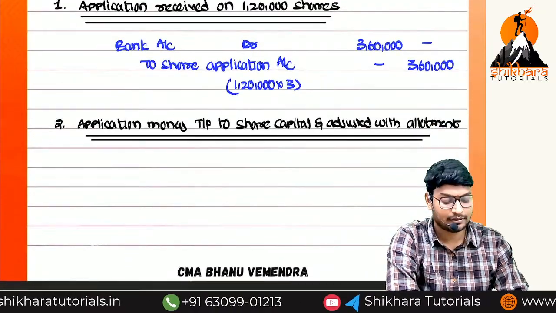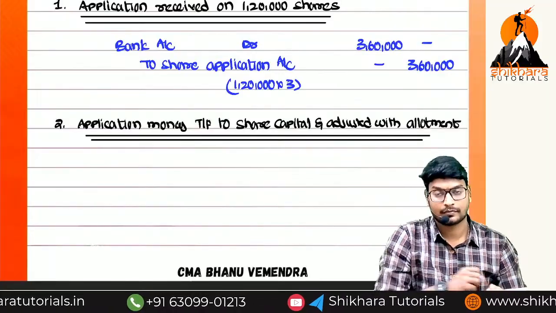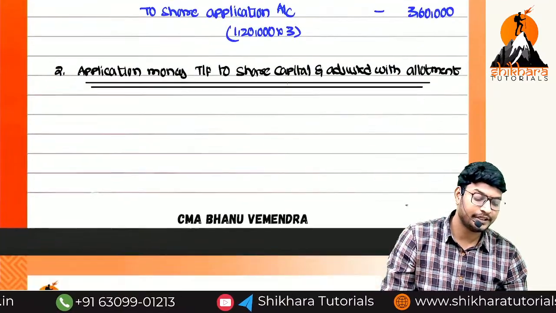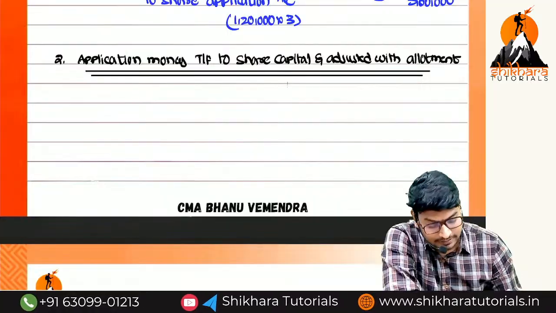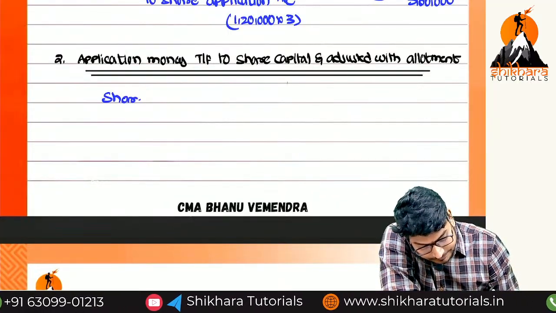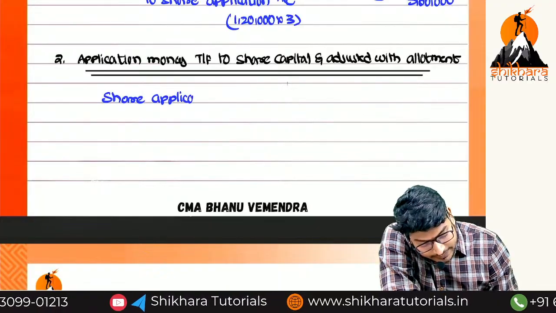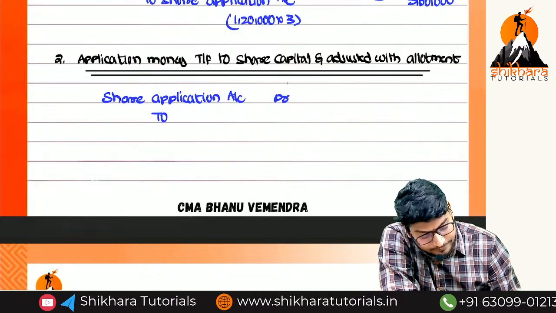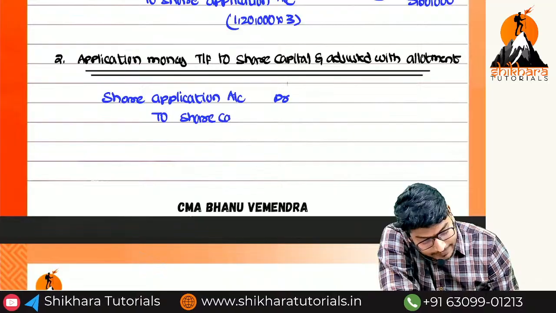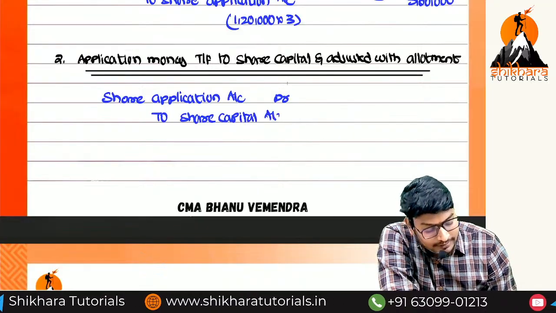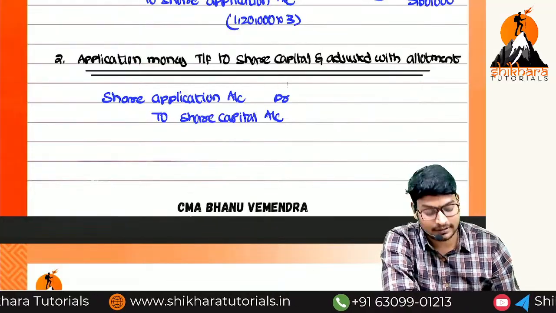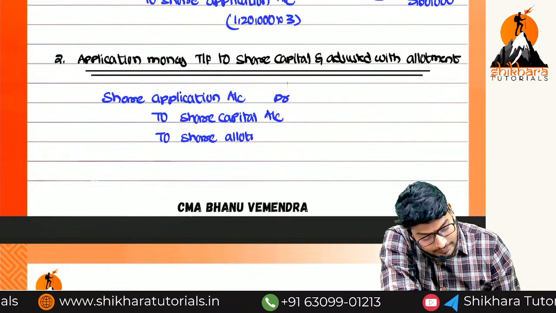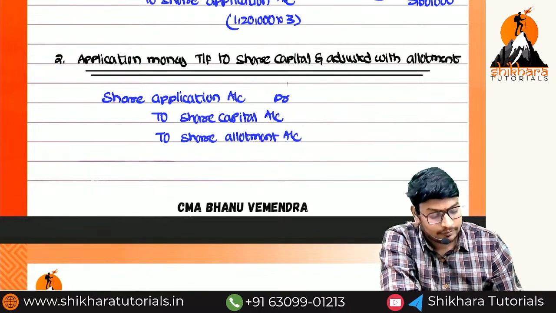How can we pass the entry, ma, now? Will the share application account increase or decrease? It will decrease. And what do we need to do, debit or credit? Debit. So what is the entry we'll get, ma? Share application account debit to share capital. This is the actual one. But the excess application money, we are going to adjust it with share allotment, to share allotment account.